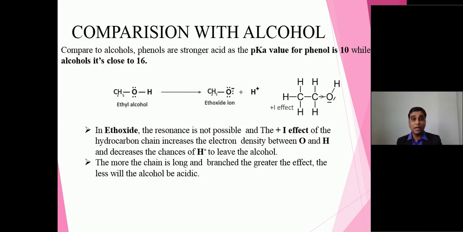So if it is not stabilized, of course it is no more acidic. So when we compare the acidity of phenol with alcohol, always alcohols are less acidic as compared to phenol. Why? Both involve loss of proton, but in which case is the conjugate base more stable? Of course, in case of alcohol, the alkoxide ions are less stable. In case of phenol, phenoxide ions are more stable through resonance. Moreover, alcohol does not involve resonance, and the second important thing is it involves a positive, that is plus I effect.